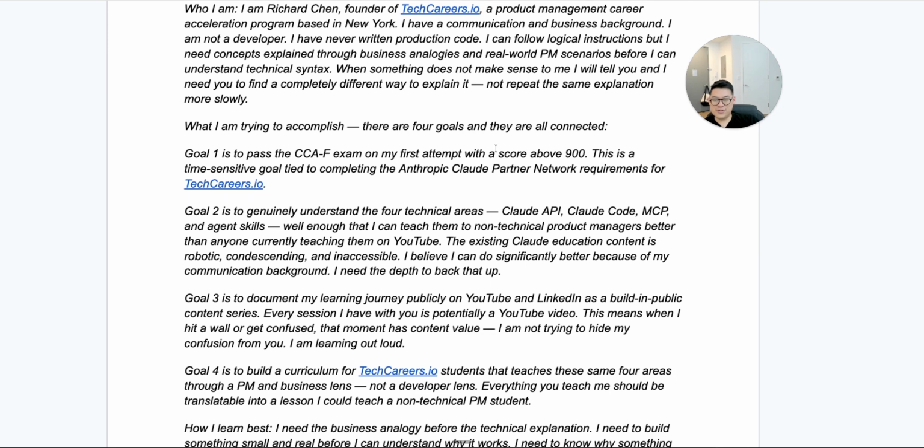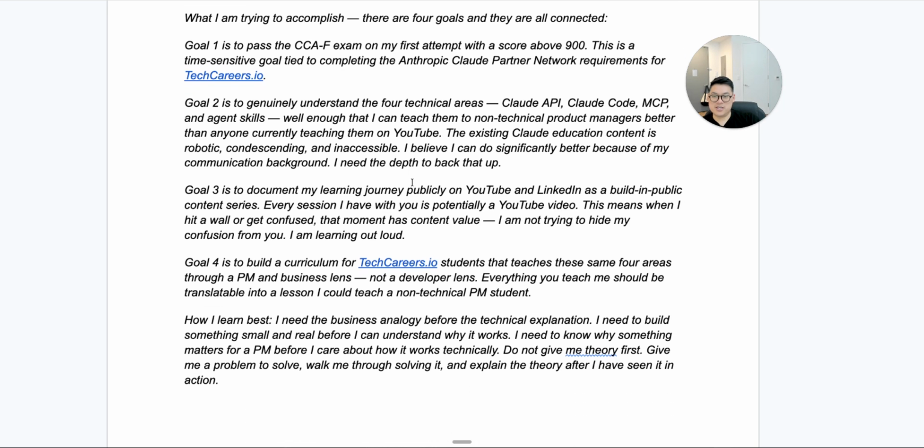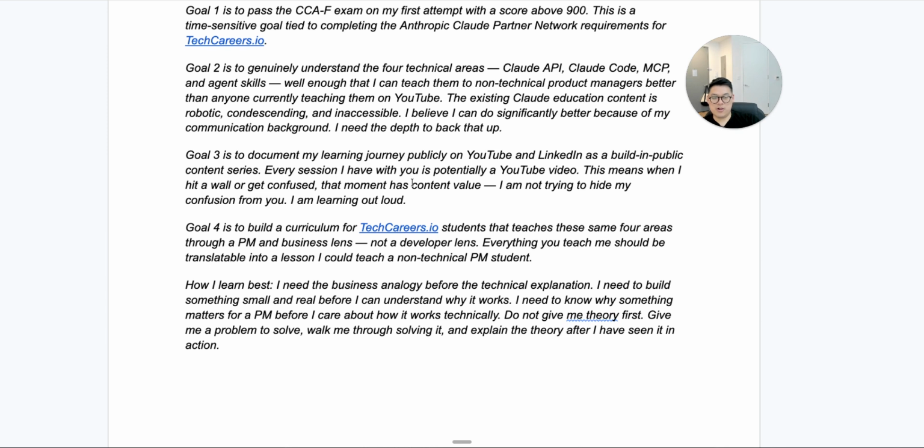What I am trying to accomplish, and I created a few prompts to get to this prompt, right? There are 4 goals, and they're all connected. Goal number 1 is to pass the CCAF on my first attempt with a score of above 900. This is a time-sensitive goal tied to completing the Anthropic Claude partner network requirements for TechCareers.io.